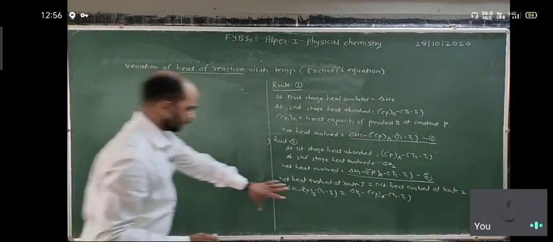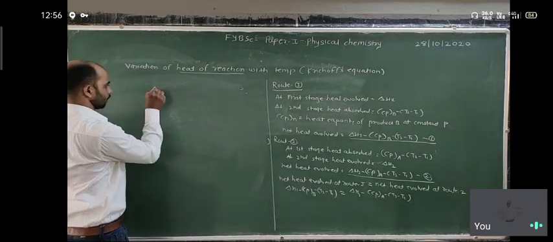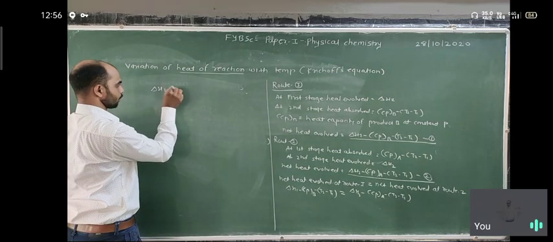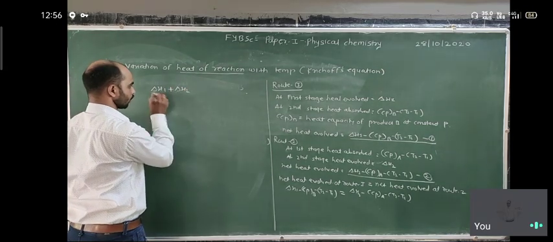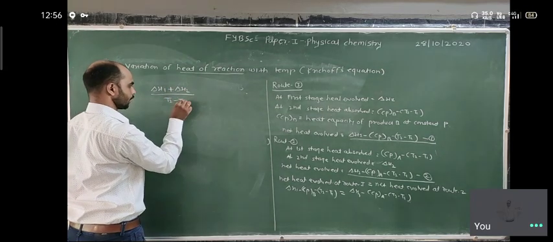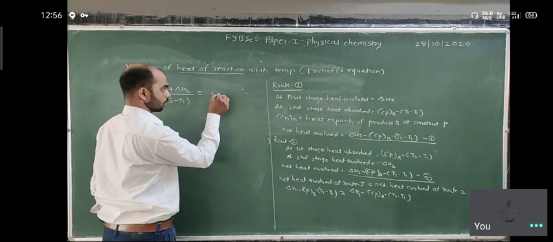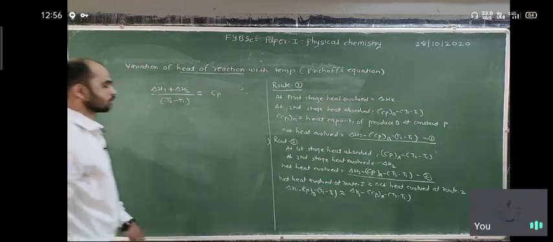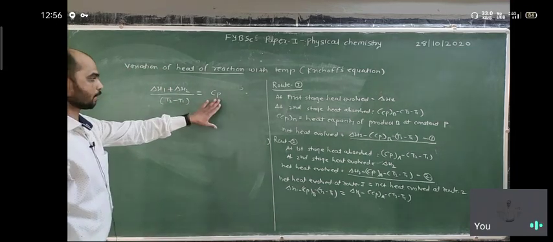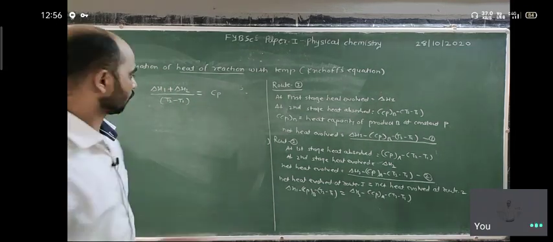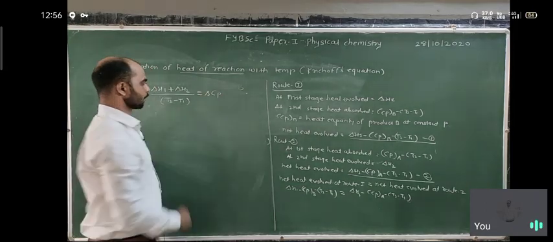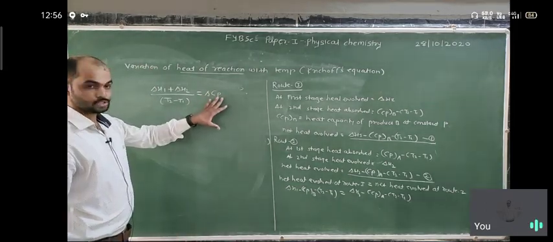So using this, delta H1 plus delta H2 upon T2 minus T1, we get this is equal to the change in heat capacity at constant pressure.